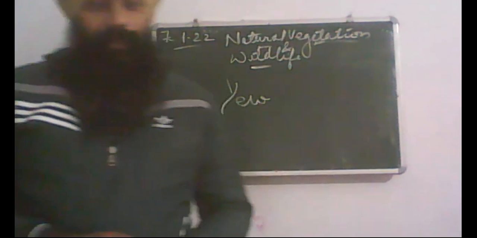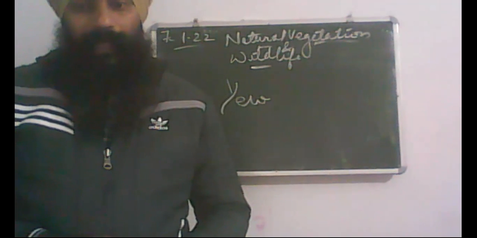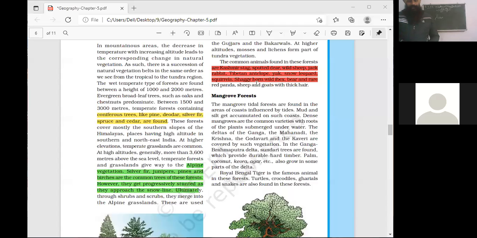The important animals found in parts of mountain vegetation, as marked on your screen, are Kashmir stag, spotted deer, wild sheep, jackrabbit, Tibetan antelope, yak, snow leopard, squirrels, shaggy horn, wild ibex, etc. Pandas are also found in the Himalayan region, but not in the Indian part, only in the Chinese part, because they require extremely cold weather conditions.